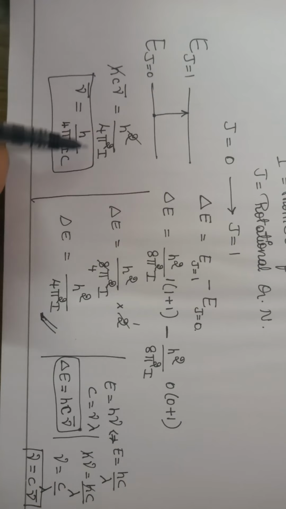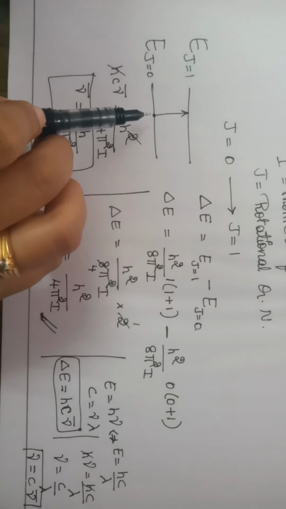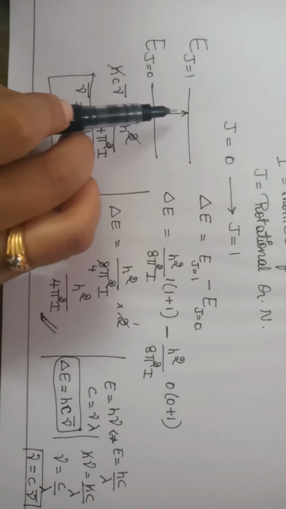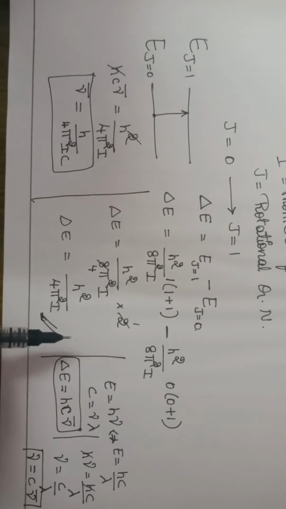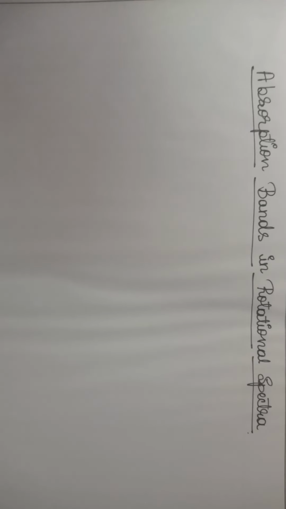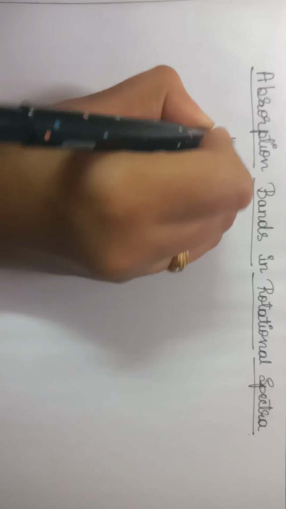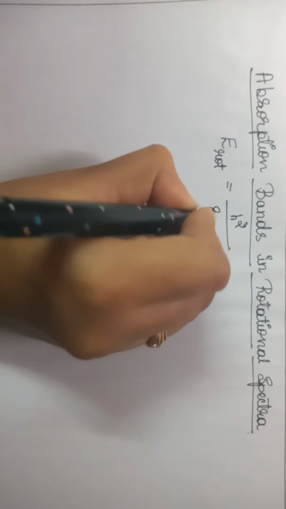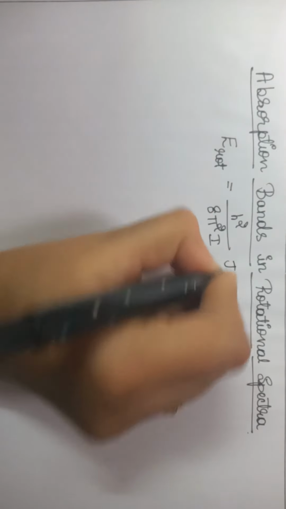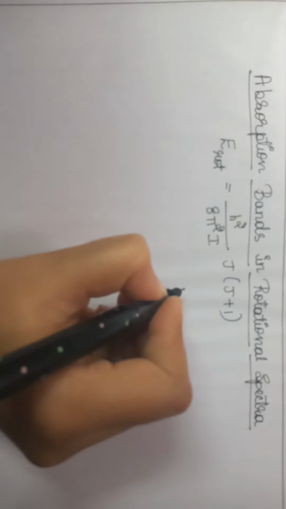When you use this amount of wave number value, there will be a transition from j is equal to 0 to j is equal to 1. When you discuss the problems, these expressions are very much important. Next we will discuss the absorption bands in rotational spectra, or simply rotational spectrum. Here we have the energy of rotational spectrum as we discussed previously, h square by 8 pi square I j into j plus 1. This is the energy expression.